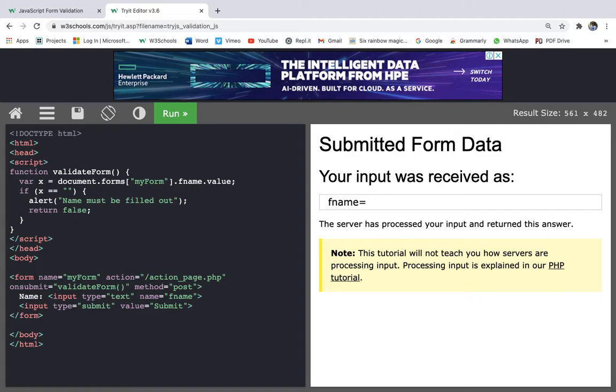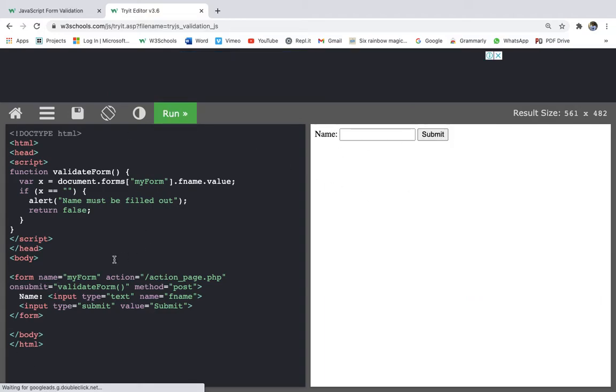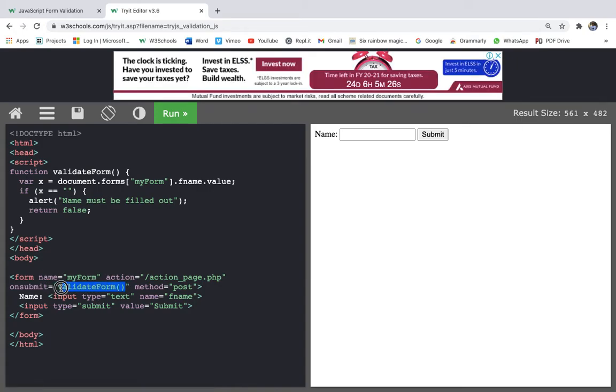So when we submit it empty, it would be equal to like this. So it is the same thing, and this does not mean anything, right? This does not mean anything. So it will continue submitting. That's why, basically, without return, it will continue submitting the form. If the value is false, then also it will continue submitting the form.